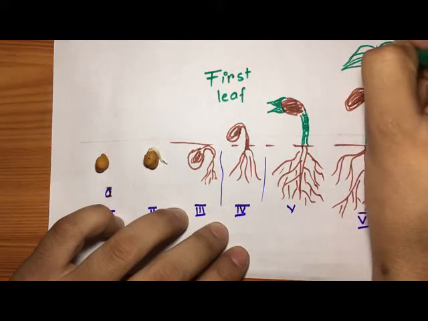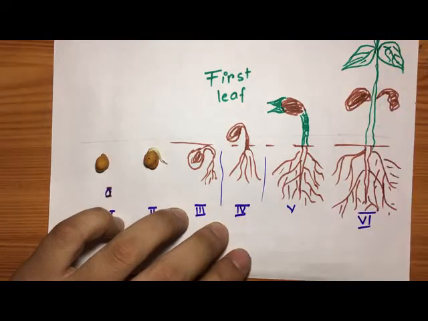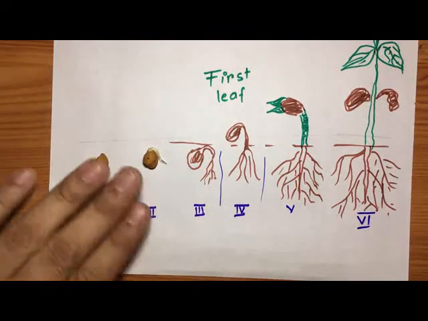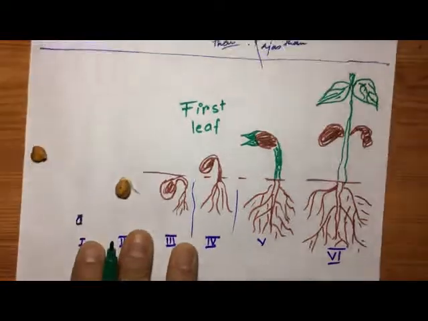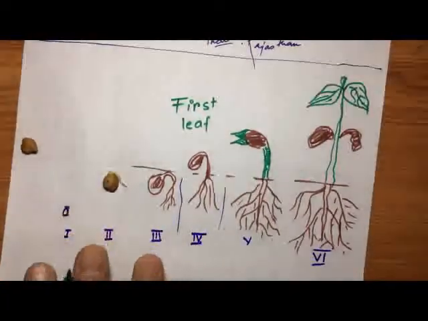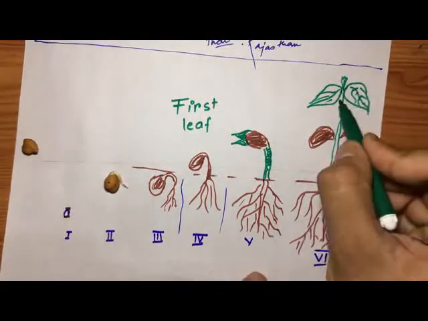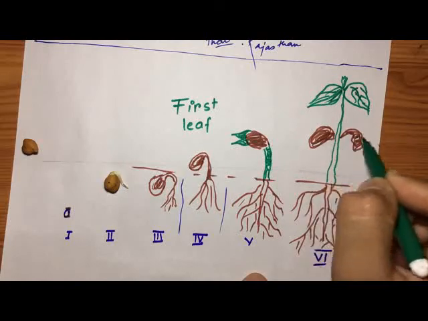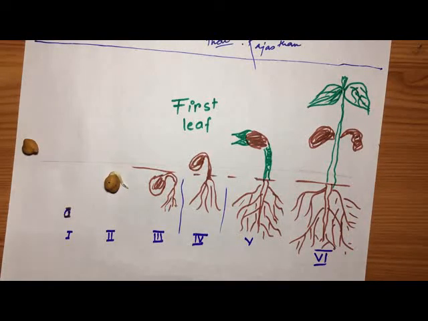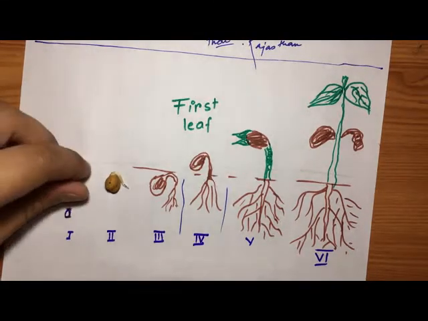So let me make it visible complete to you. This is the leaf. So this is called the growth of the plant from stage 1.